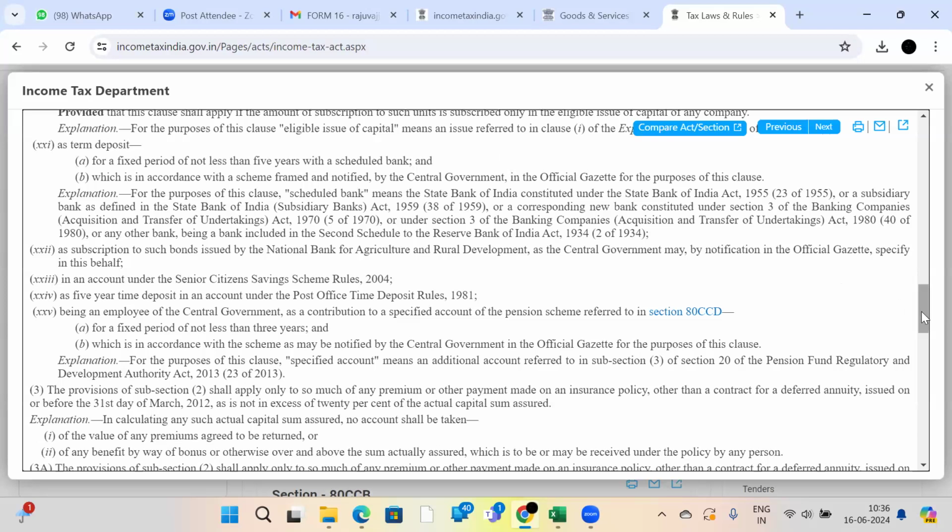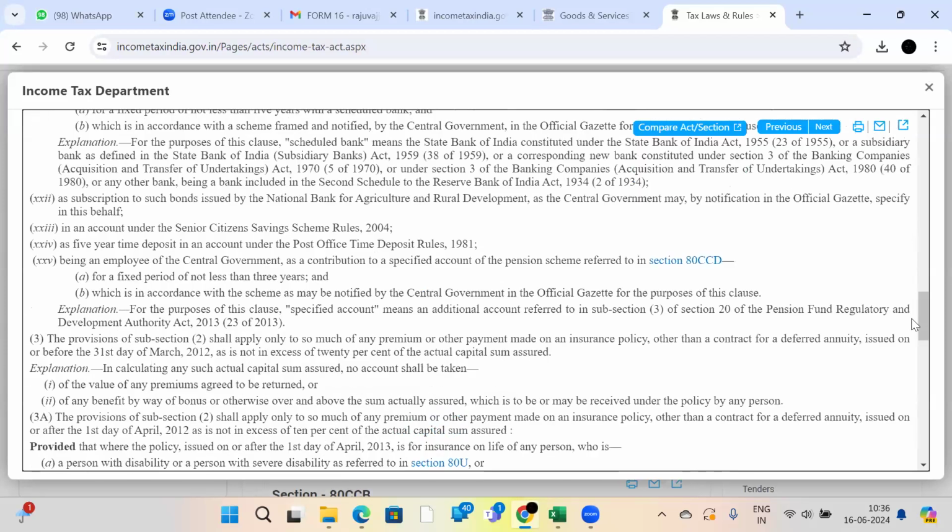For the deposit, if you ask your bank, they will explain whether the deposit is eligible for deduction under section 80C. Like this, you will also get what a scheduled bank means. See here, State Bank of India. Everything they will mention here. See, Senior Citizen Savings Scheme Rules 2004. If any senior citizen, meaning more than 60 years of age, opens an account and makes deposits, they will get the deduction.